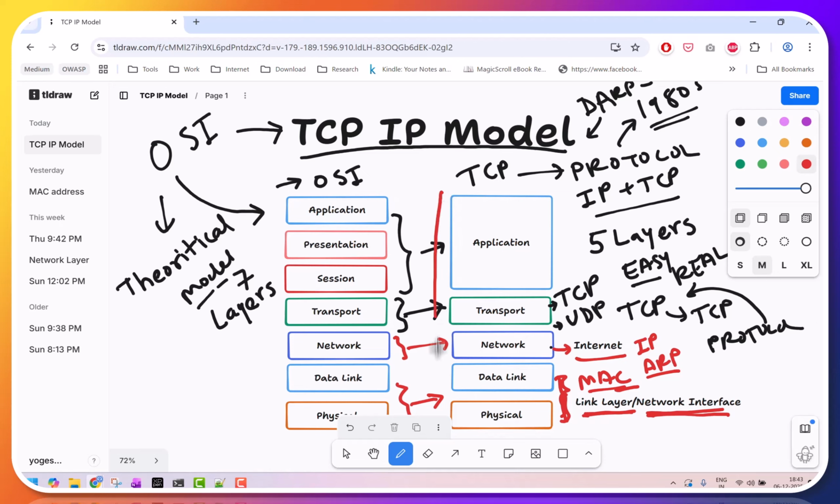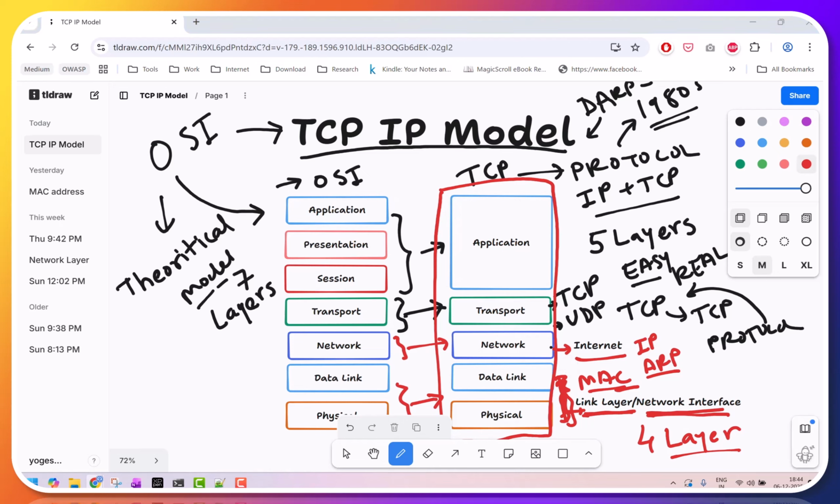It's a very simple, easy to understand model. Sometimes you might see TCP/IP with 4 layers instead of the 5 we are seeing currently, because these two are combined into a link layer. So we have application, transport, network, and link layer. Some websites might tell you it's a 4 layer model, and that is also exactly fine. But under the hood, these 5 layers are working.